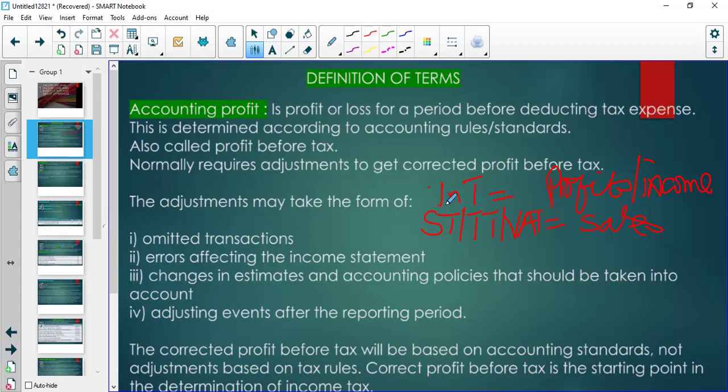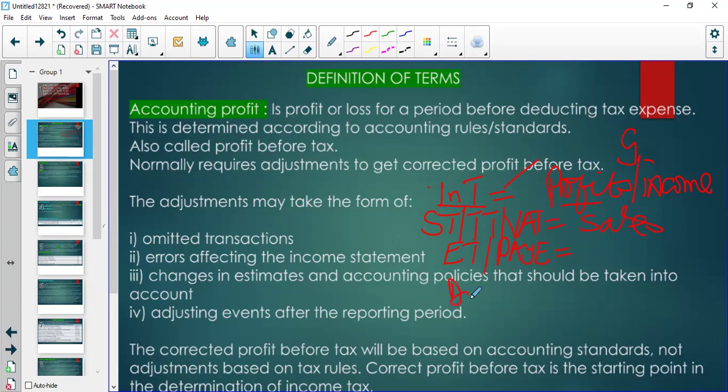Then we have, when we come to income taxes, right, income could be profits. It could also be a gain. So we could also have capital gains, when you dispose of, like you sell, an office building and then you have capital gains. And I also think we have employees tax, which is referred to as pay as you earn. This is what you have for employees, which is withheld by the employer.